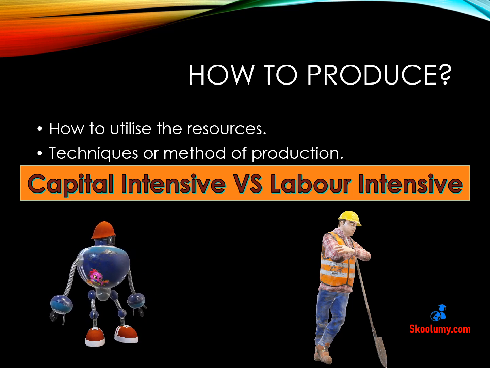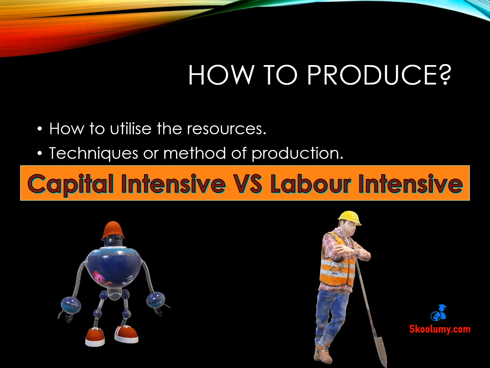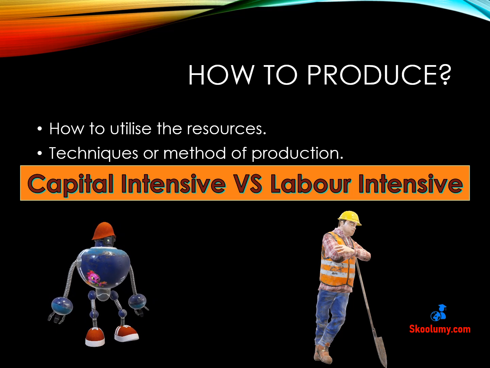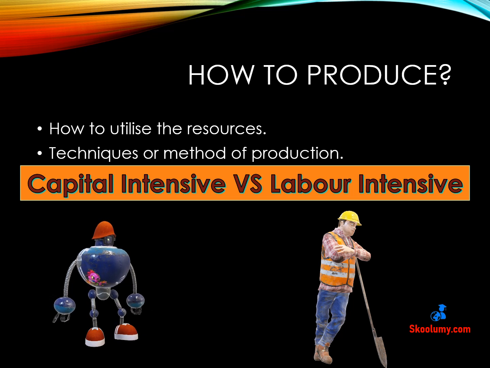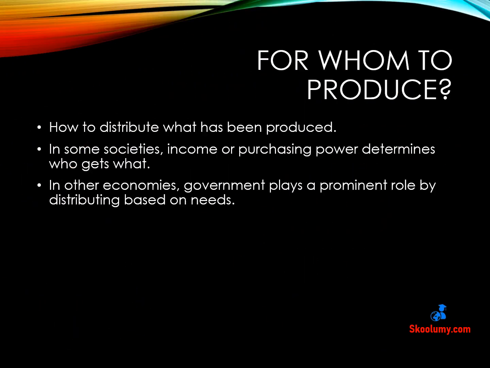For a country that has a limited amount of land that can be cultivated for agriculture, like Japan, it will have to use more machines to achieve the desired output. So, cost, level of technological development, and type of resources possessed by the economy will determine the method of production to be used. For whom to produce?